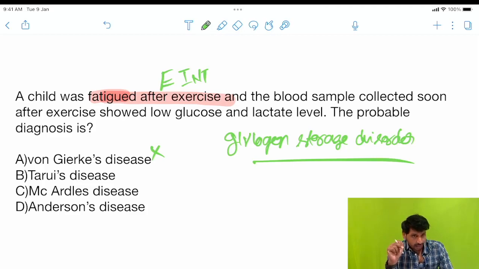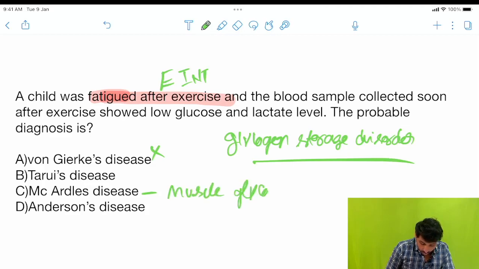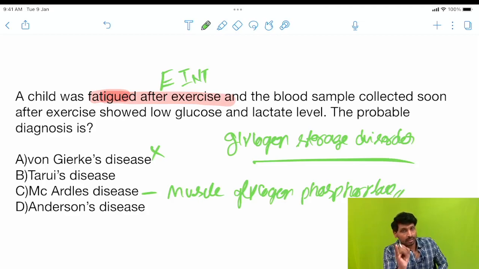So here we have McArdle disease, that is exercise intolerance. The enzyme deficiency is muscle glycogen phosphorylase, this is the defective enzyme. So here, exercise intolerance, why? Because when there is anaerobic condition, severe exercise, what happens?